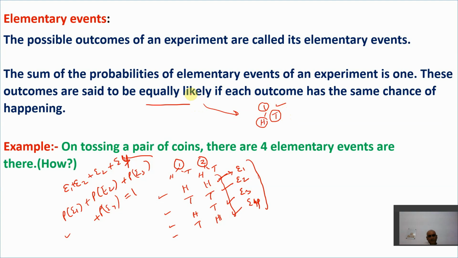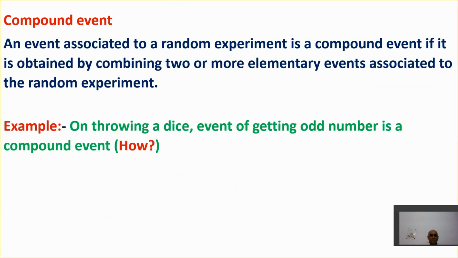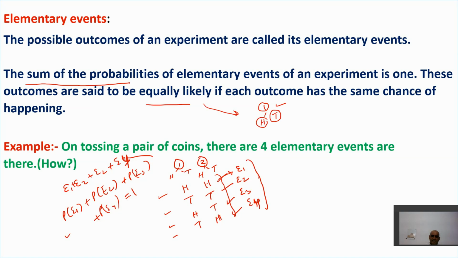I hope you have understood about the elementary events. All the outcomes are individually known as elementary events, and when we add the probabilities of all the outcomes, we get 1. The sum of all the probabilities of elementary events is 1. This is a very important point, and it is always going to help you in probability. Basically, probability lies between 0 and 1, but with respect to elementary events, if I add everything, I get 1.